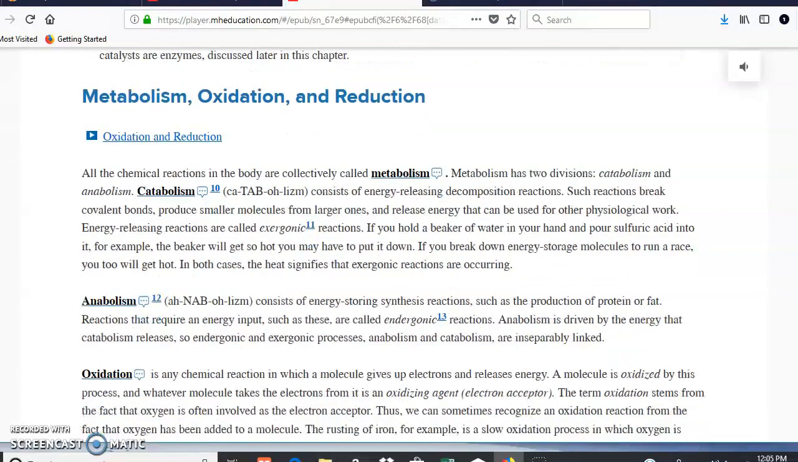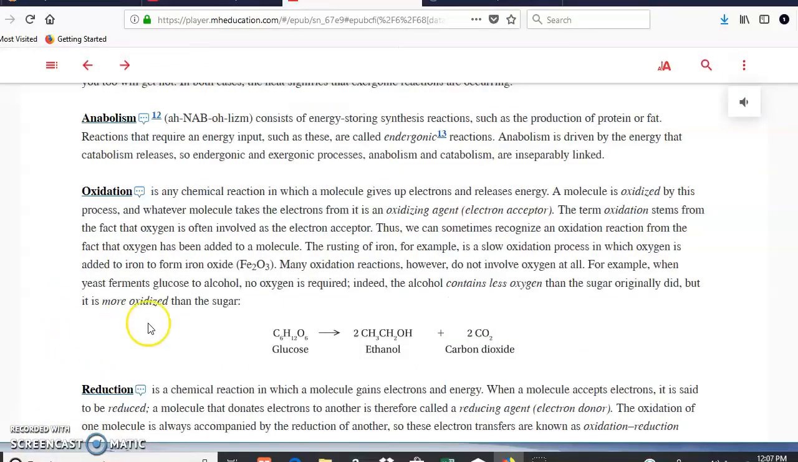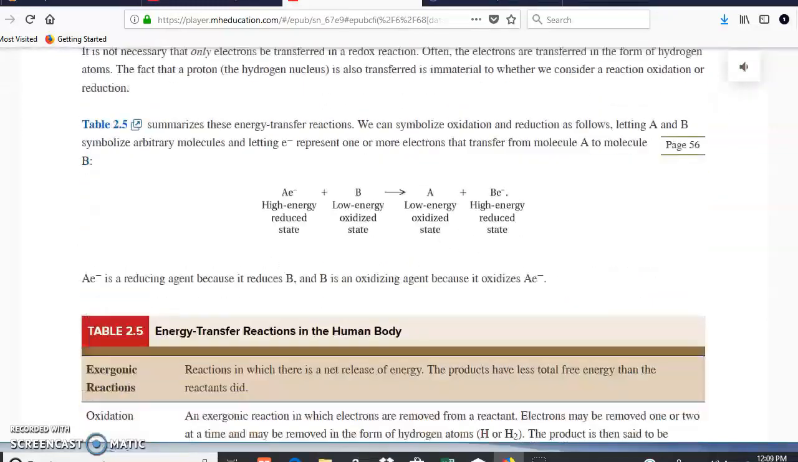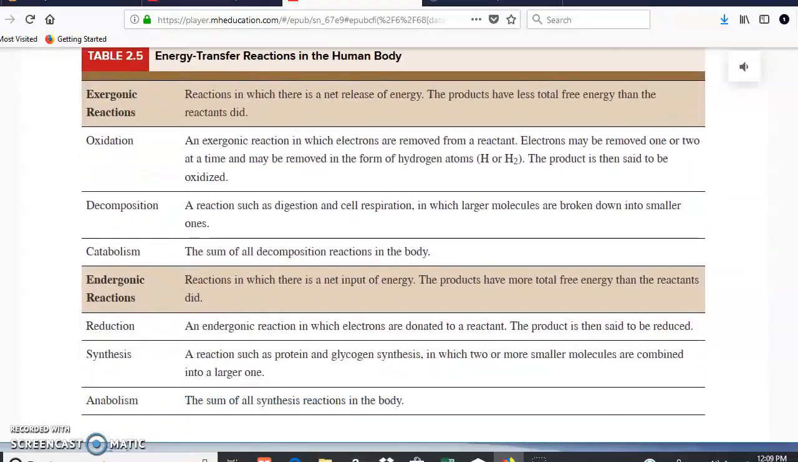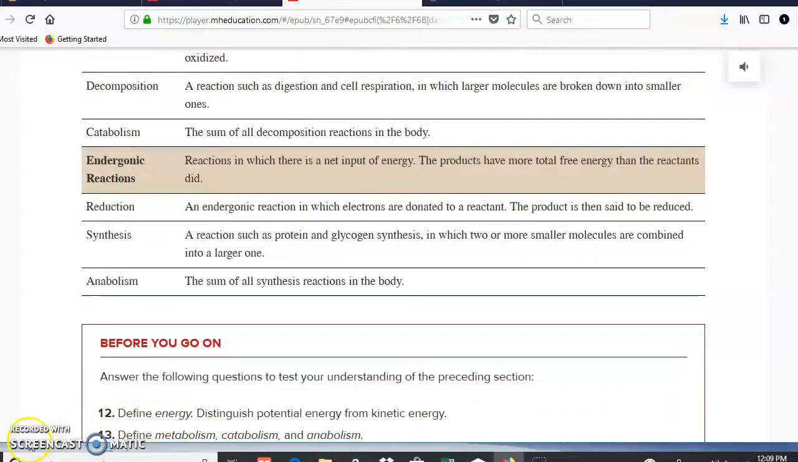Metabolism, oxidation, and reduction. We have in here that all the chemical reactions that happen in your body fall under the category of metabolism. The chemical reactions that build fall under the category of anabolism. All the chemical reactions that destroy fall under the category of catabolism. Oxidation and reduction: a chemical reaction can be an oxidation or a reduction, because this one is going to oxidize by giving electrons, and this one is going to be a reduction because it receives electrons. Okay, if we scroll down, we see here some examples of chemical reactions, and that's about it.